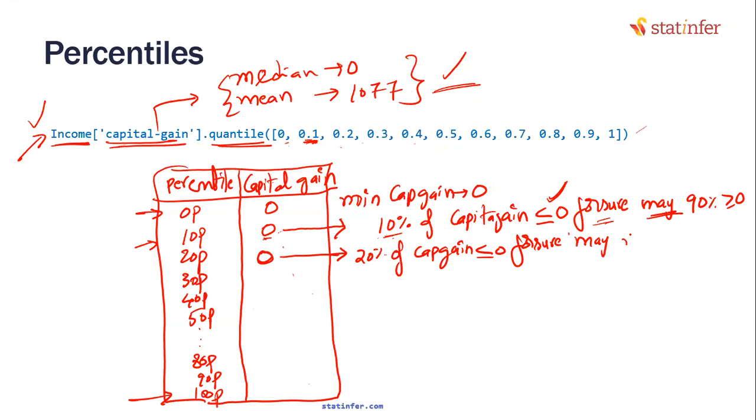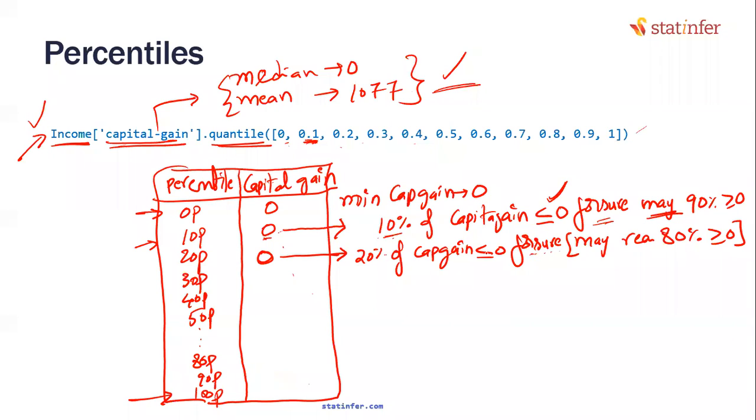Maybe the remaining 80% is greater than or equal to 0, but the second part I'm not sure. Why am I not sure? Because I haven't seen it yet. I have seen only 20% of the data. That's why I'm giving a sure answer only for that part. Maybe the remaining 80% is greater than or equal to 0. I'm just expecting it, but I don't know.